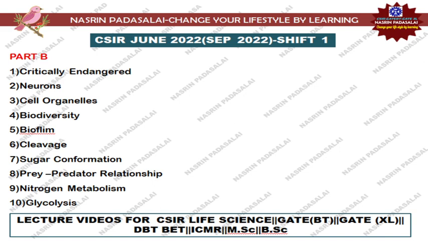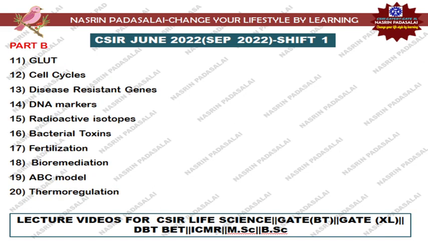Next, a nitrogen metabolism question and a question from the glycolysis pathway, and GLUT, that is the glucose transporter, from the digestive system. They were asking how monosaccharides are absorbed and how they exit the enterocytes. Next, there were questions starting from cell cycle regulation, the different stages of the cell cycle, and when the chromosomes are visible.